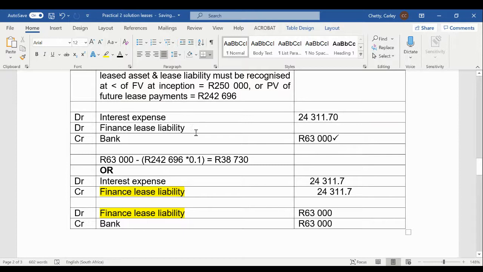We will be netting off the finance lease liabilities into one amount. So we'll take 63,000 and subtract the 24,311 and 70 cents. And that will give us an amount for our finance lease liability of 38,688 Rand and 30 cents.